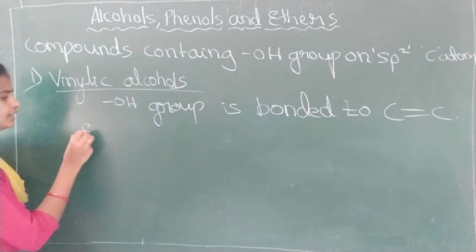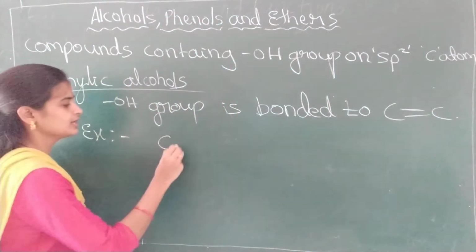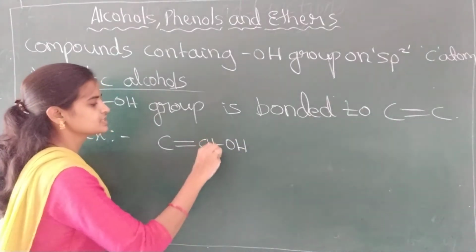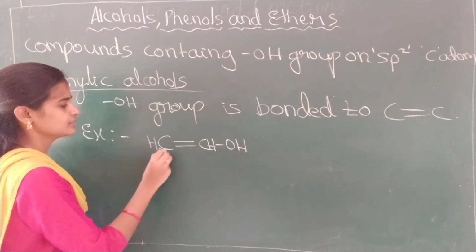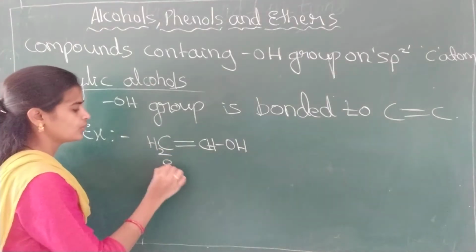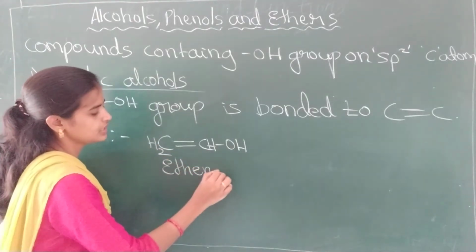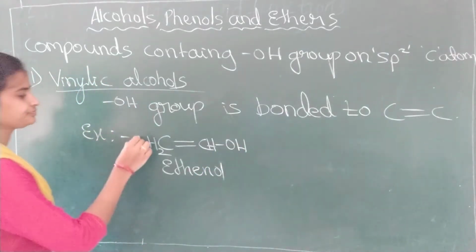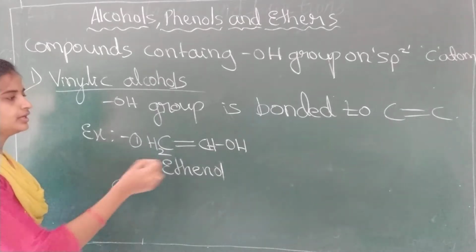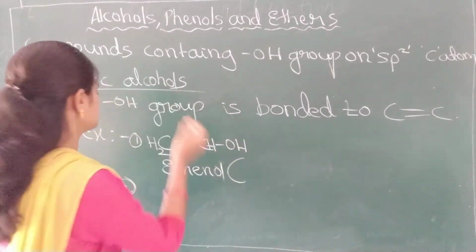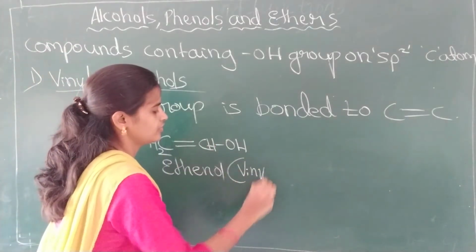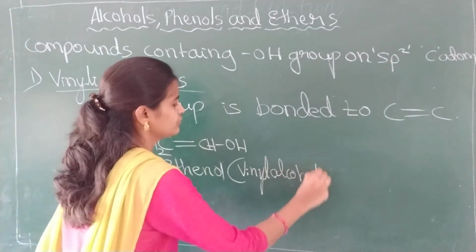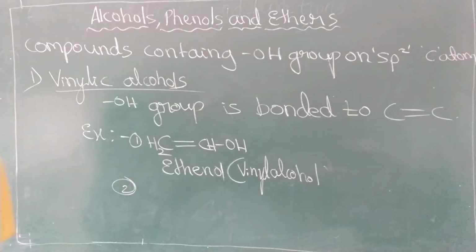Example for vinylic alcohol: carbon-carbon double bond to which the OH group is attached, and to satisfy the valency, H and CH2. What is the name of this? Ethene, the last E is replaced by ol: ethenol, or commonly it is called vinyl alcohol.